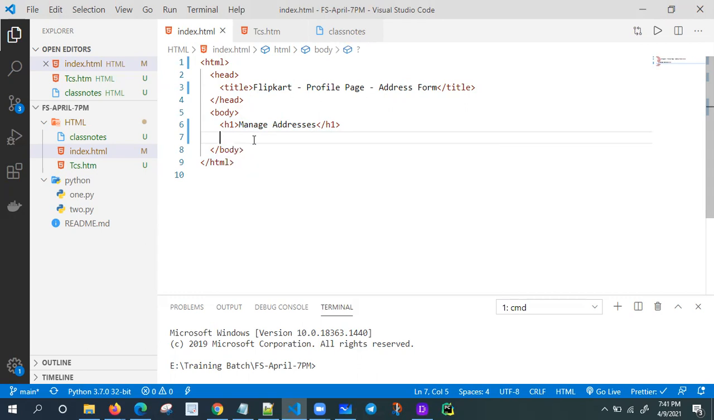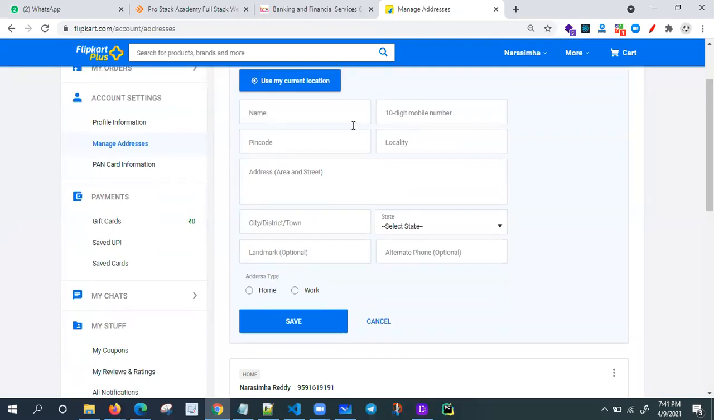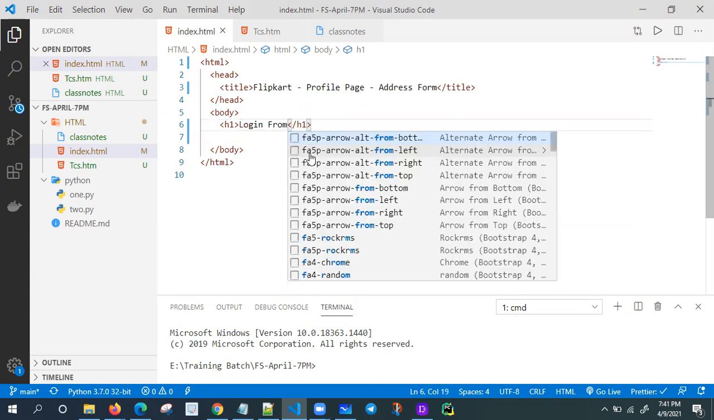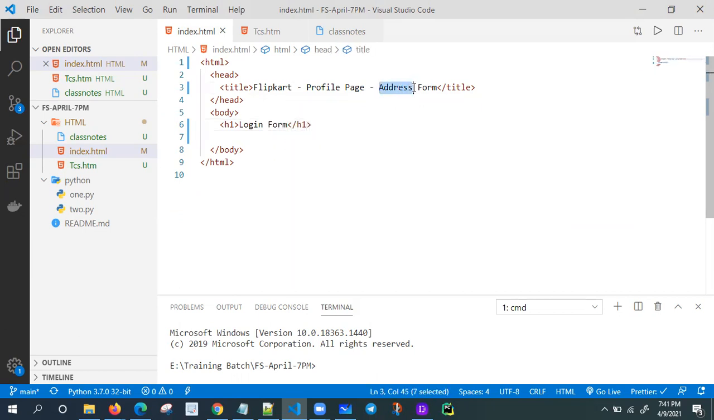Let me see the design first. Name, 10-digit mobile number, pin code and locality, address, city, state, landmark, alternative, like this only, right? So I'm going to create one form. Or instead, I'm going to design one simple login form, a Flipkart login form kind of thing. I don't want this address form; later I can do this one.